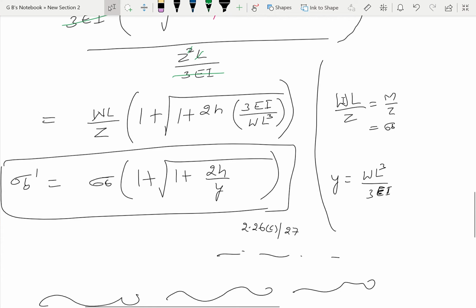And WL by Z is nothing but M by Z, because WL is the bending moment, so M by Z is the static stress. Sigma B is the static bending stress that we have written here. So we have sigma B prime is equal to sigma B into 1 plus square root of 1 plus 2H divided by Y, where Y is this one.